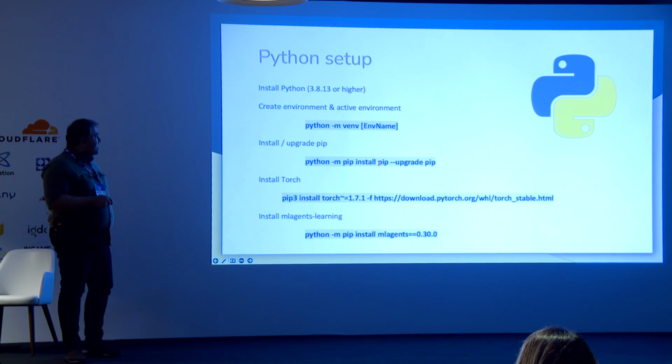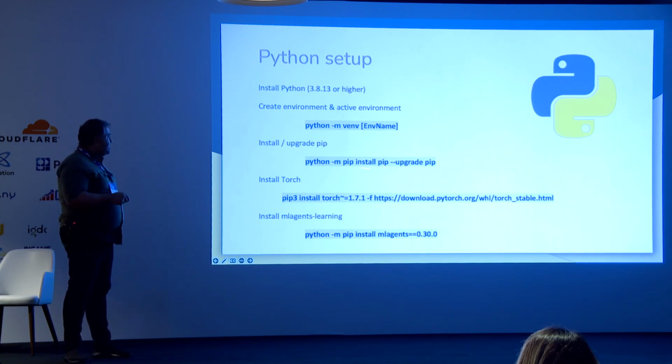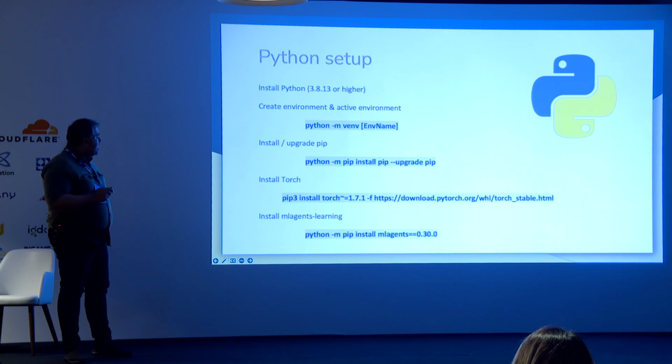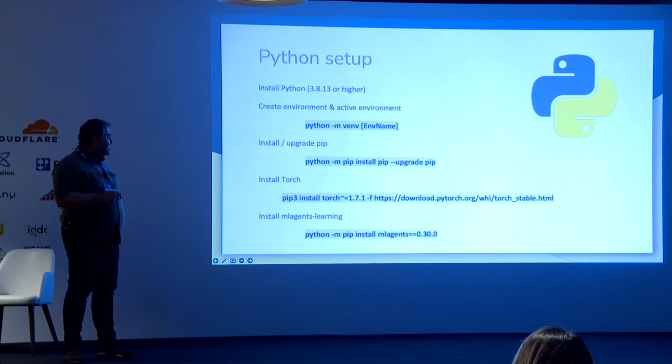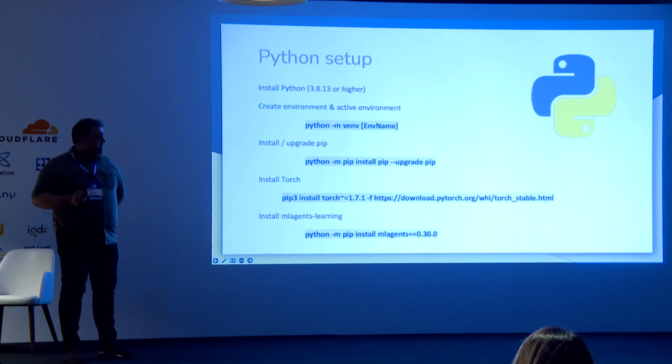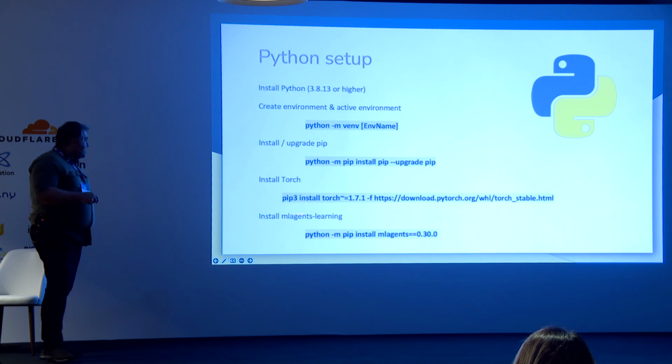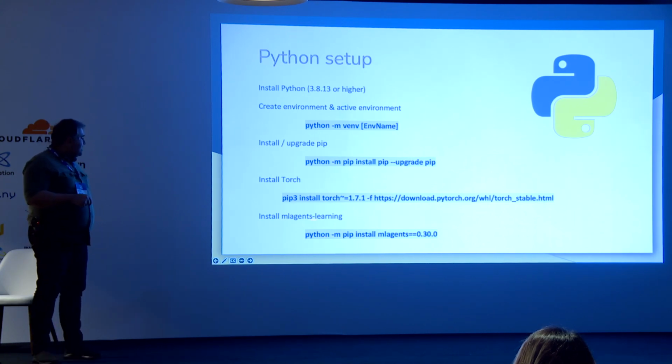Pip is the package manager for Python. It is just used to install Torch. We don't have anything else to do with pip. Then we have to install Torch using pip. Torch is the open source library for machine learning in Python. After installing everything, we have to use the ML Agents learning package. This connects Python to our Unity project.